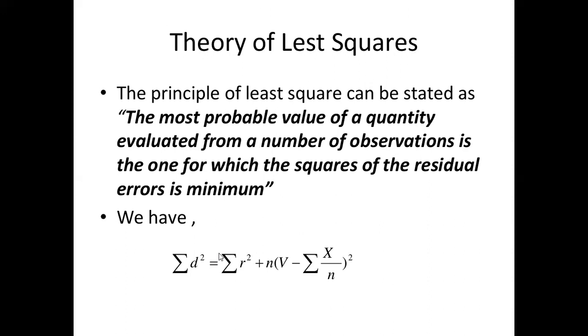Theory of least squares. The principle of least squares can be stated as: the most probable value of a quantity evaluated from a number of observations is the one for which the sum of the squares of the residual errors is a minimum. So the most probable value, MPV, of a quantity evaluated from a number of observations is the one for which the square of the residual error is a minimum.